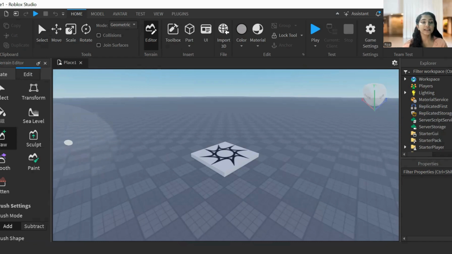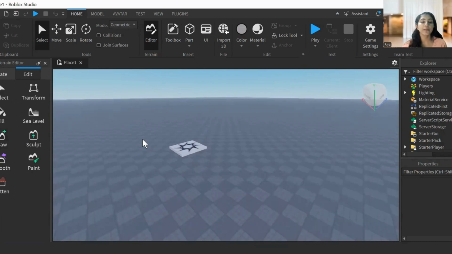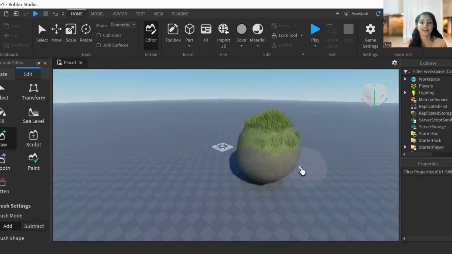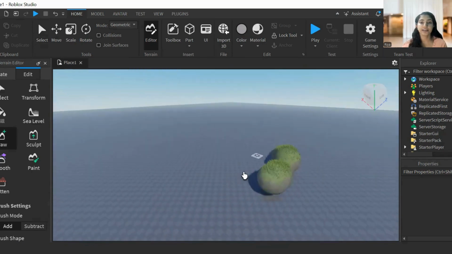Okay, to draw the terrain, I have to take this draw tool. Did you see where is the draw tool? Yeah, here it is. Here we have a draw tool. We have to click on it and I'm going to draw some terrains. Let's see. Okay, clicking on the draw tool, and this is how we can draw terrains like these, isn't it? Awesome, right? Amazing.